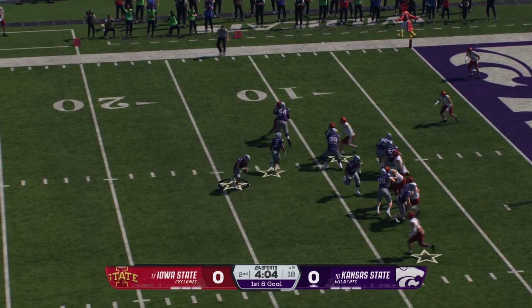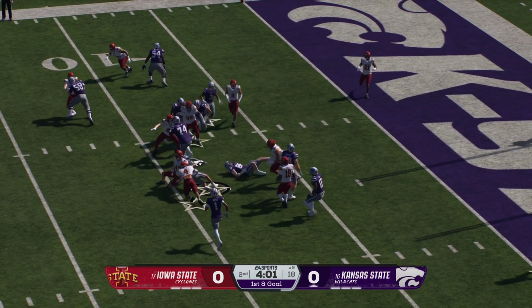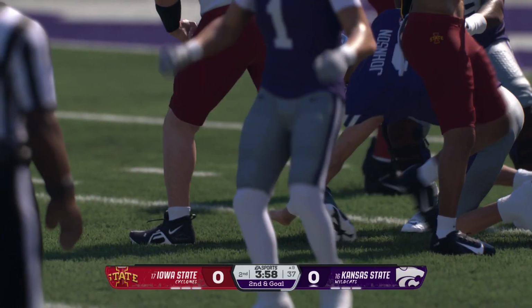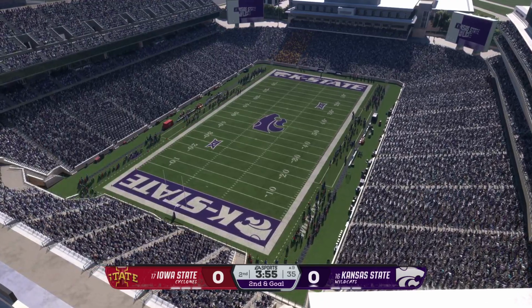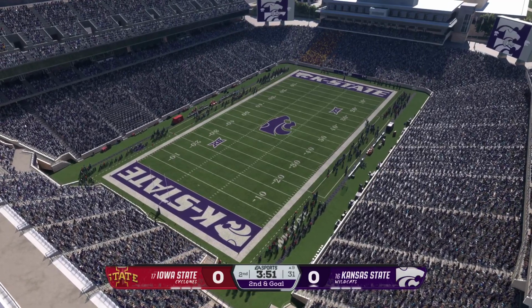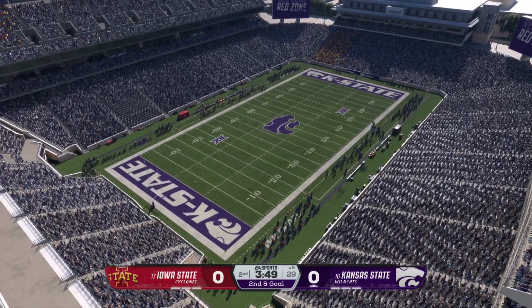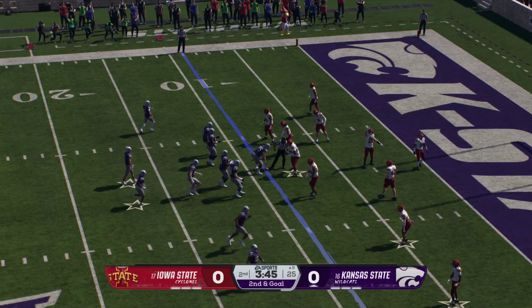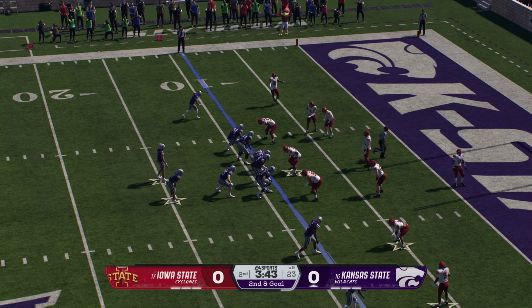As a design quarterback keeper. No running room. Stopped right at the line of scrimmage. No gain makes it 2nd and goal from the 9.